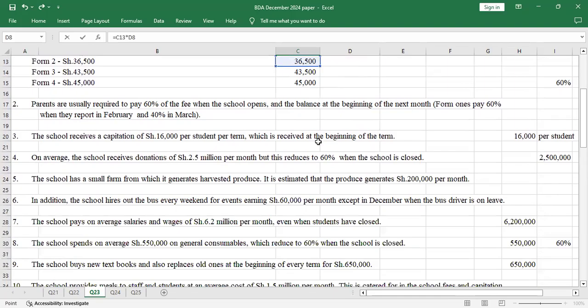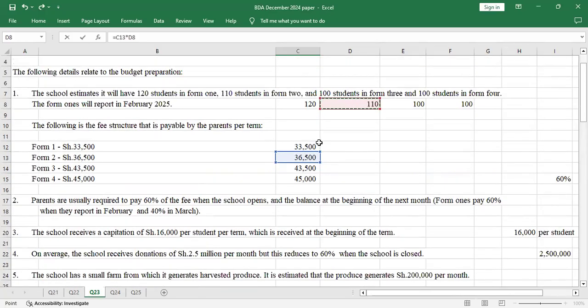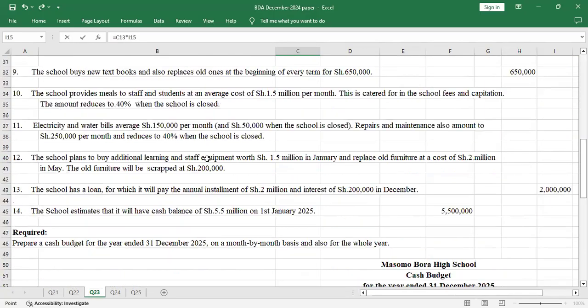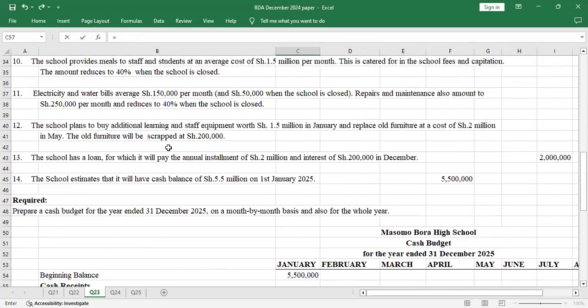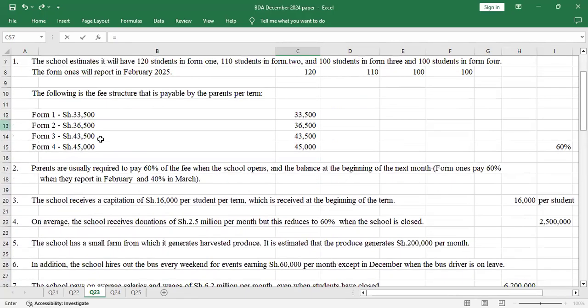Let me do it again. For Form 2, the school fees is 36,500.